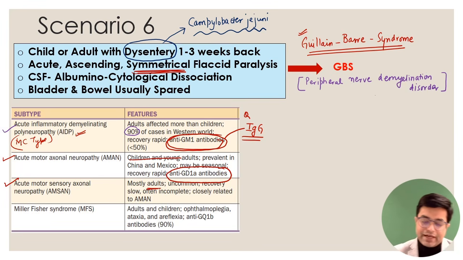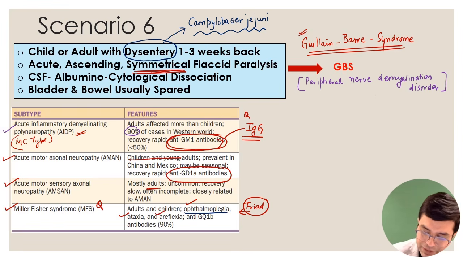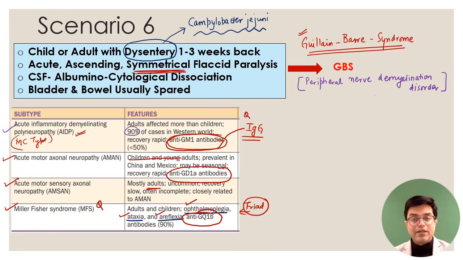And then fourth variety, Miller-Fisher syndrome, put a Q on top of it. Miller-Fisher syndrome can occur in any age. It's a atypical form. Miller-Fisher syndrome is characterized by a triad of three things. What is the triad? Ophthalmoplegia, ataxia, and areflexia. This is the classic triad. So I'm highlighting it here. Ophthalmoplegia, ataxia, and areflexia is the triad of Miller-Fisher syndrome. NEET PG one-liner question, it has been asked. And these are the patients who are having anti-GQ1B antibodies in 90% patients. So देखो, antibody type is varying.